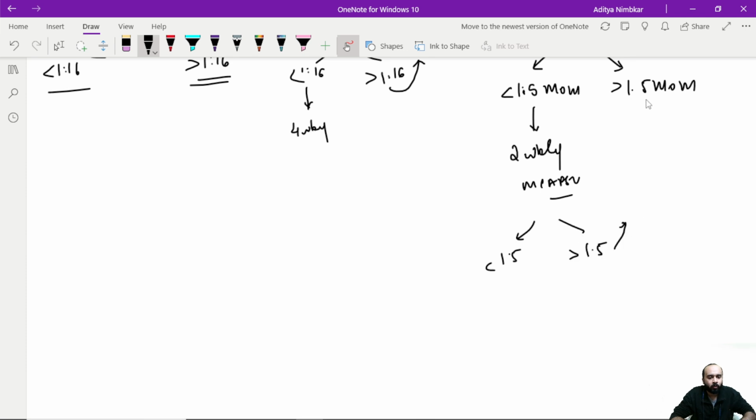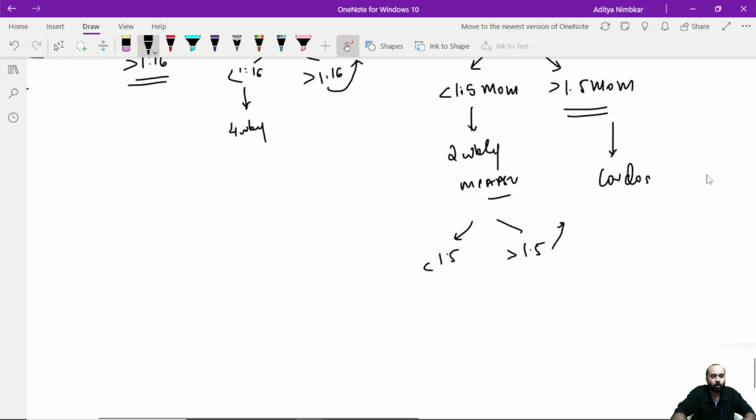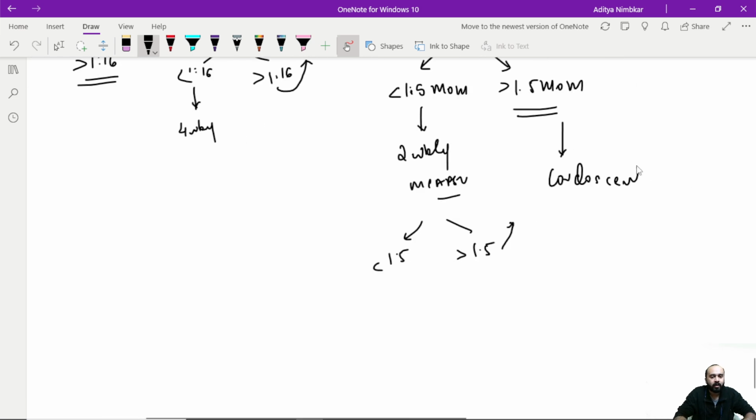The moment it crosses 1.5 is a point where I know that significant fetal anemia has started to occur and I just can't be relying now on ultrasound or maternal testing. I need to do an invasive testing. This invasive testing is basically, now I will directly do a blood test of the baby to do a CBC. How do I do it? I do cordocentesis. Cordocentesis is taking blood from the fetal umbilical cord.